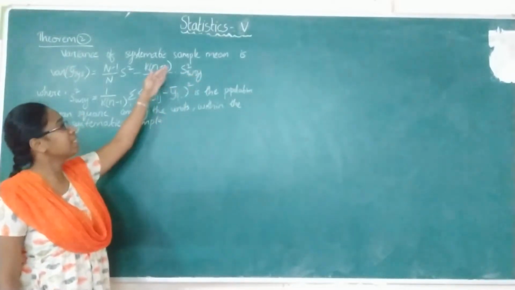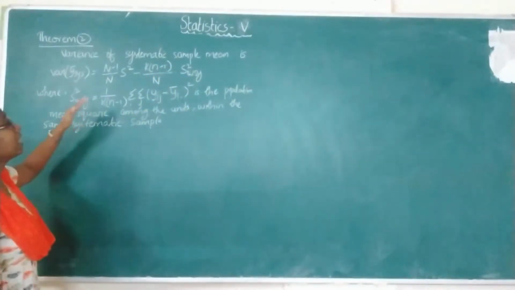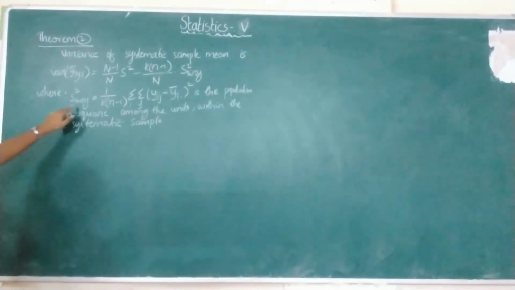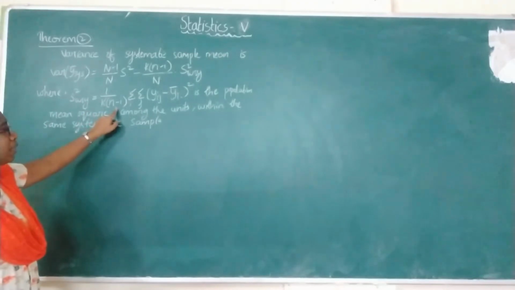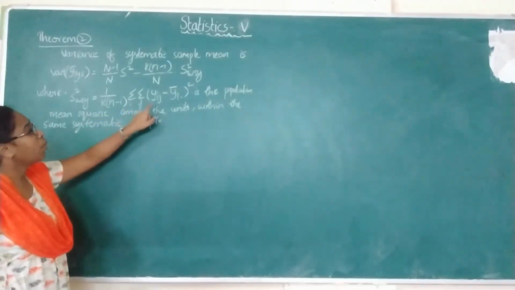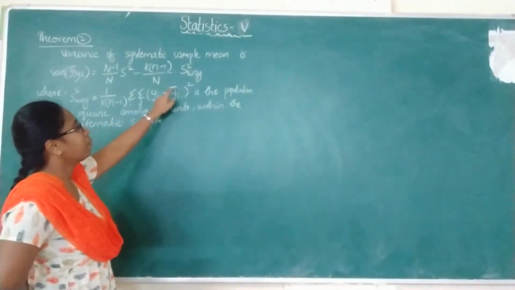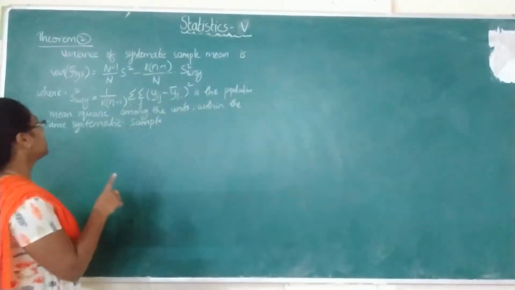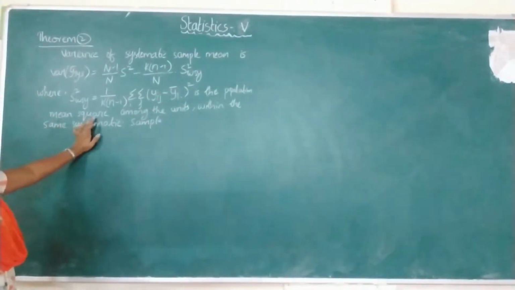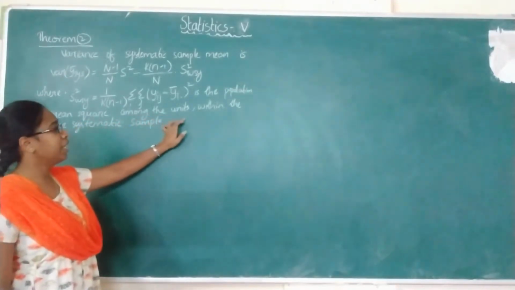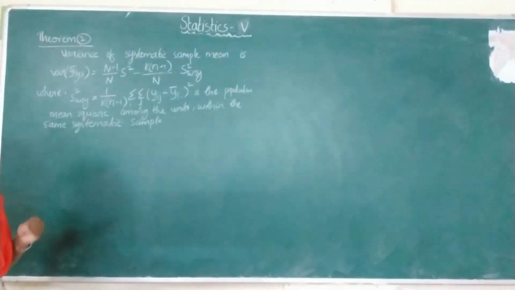Here, what is S square WSY? It is the value given as 1 by k into n minus 1, double summation of yij minus yi dot bar whole square. It is the population mean square among the units within the same systematic sample.